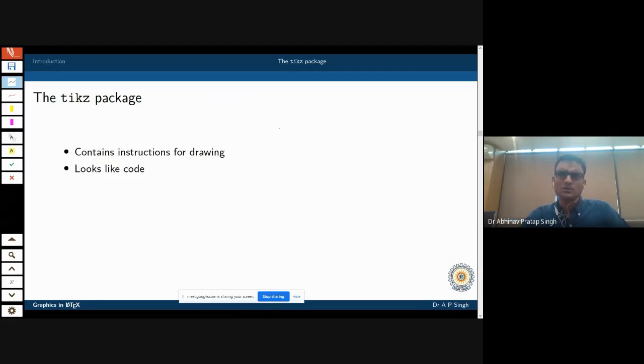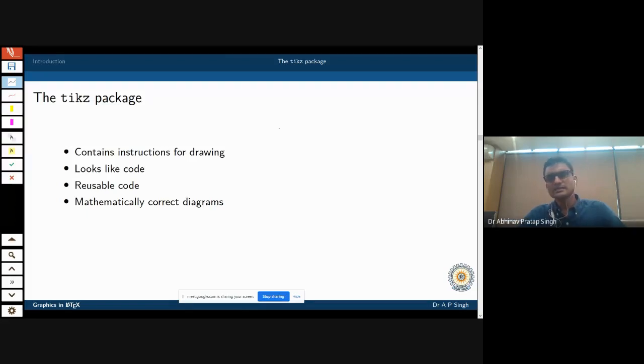It looks like code. You like it, you don't like it, but it looks like code. It is actually an advantage that you can see the text or the code, and then you see what the output is, because then the transparency is there. You can see what is happening, where it is happening, and why it is happening. And as I said, it is an advantage because now this code is reusable. If you have made something once, then you can reuse it again and again, as many times as you want. Different parts of figures can be used in different parts of other figures. So that is what I mean by reusable code.